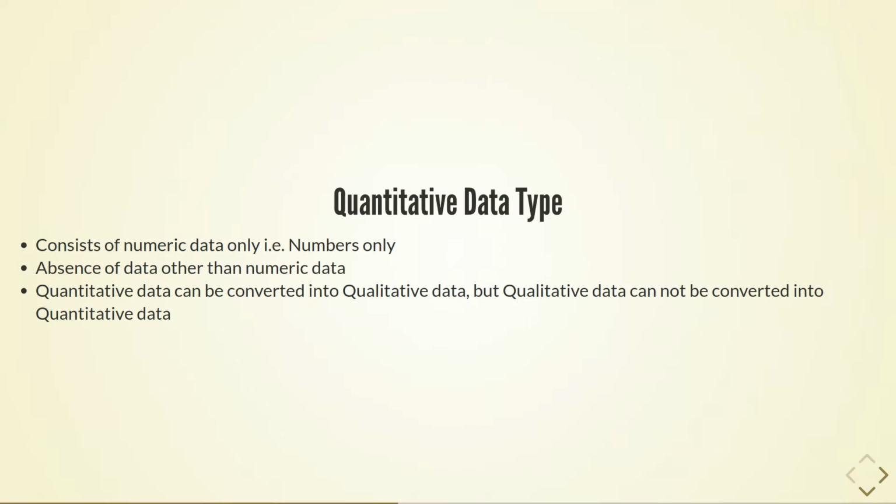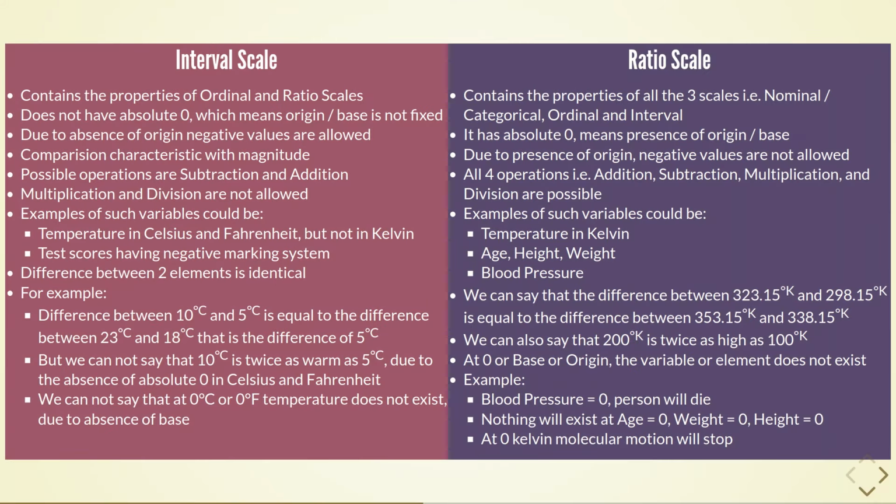Quantitative data types. It consists of numeric data only. It does not contain any text, videos, images, or sounds data. Quantitative data is further divided into interval scale and ratio scale. Let's look at the interval scale first.